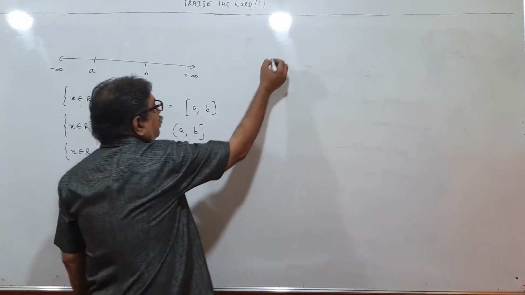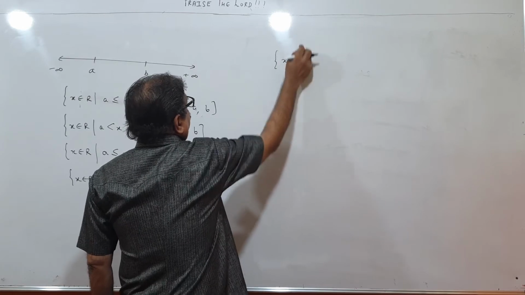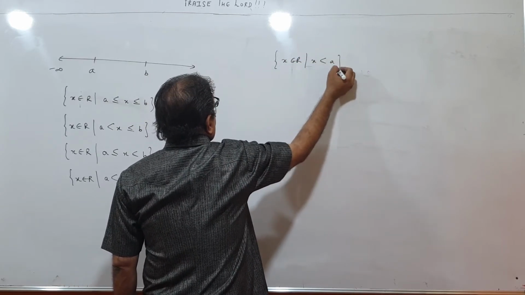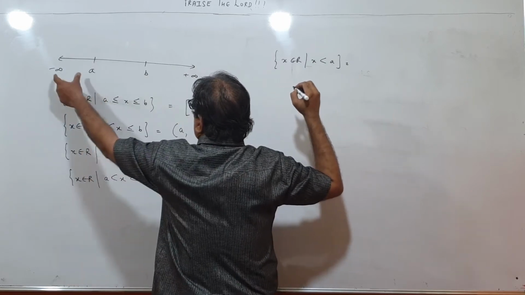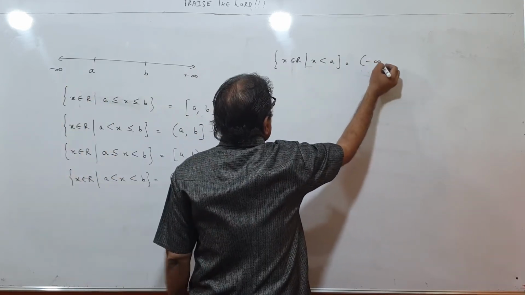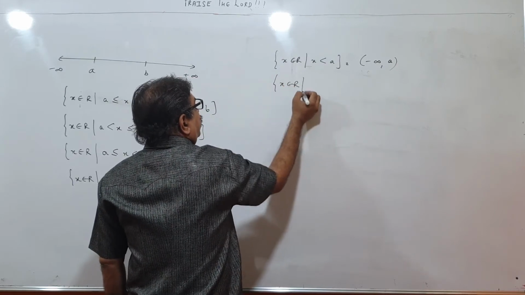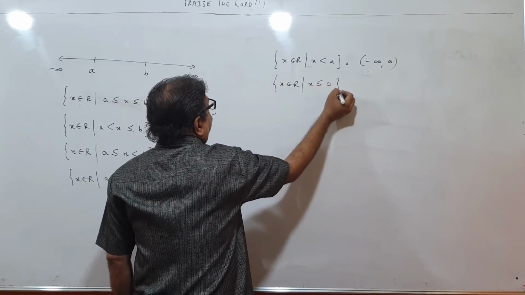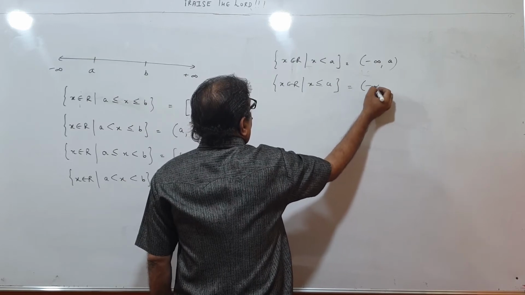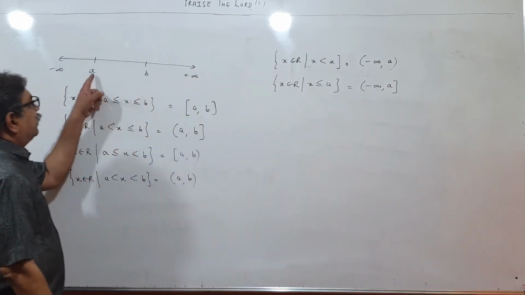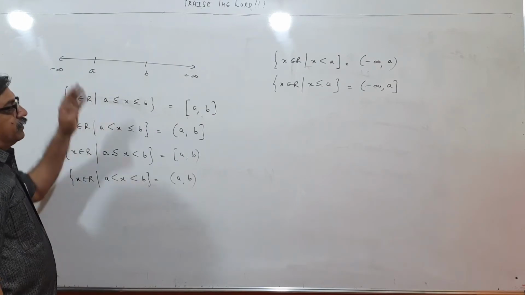If I have a thing like this, X is a real number such that X less than A. X less than A means X is here. So this will be minus infinity to A. X belonging to R such that X less than equal to A. So that will be minus infinity to A. Close interval. Please see, X can be equal to A and less than A. From here to here.